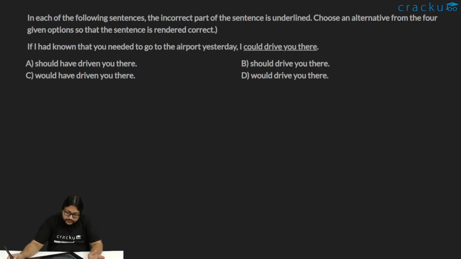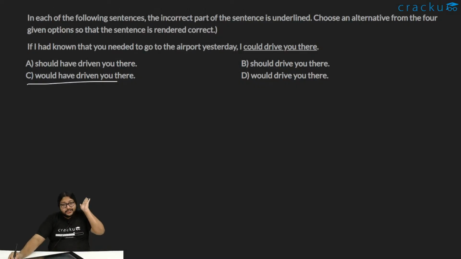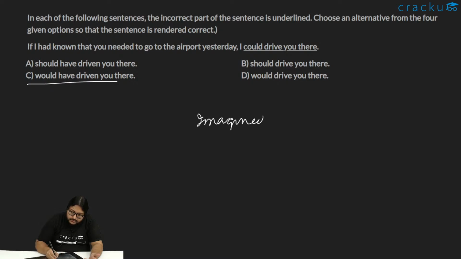Okay, so in each of the following sentences, the incorrect part of the sentence is underlined. Choose the alternative. If I had known that you needed to go to the airport yesterday, I would have driven you there, right? If I had known in the past that, let's look at the table again. See, it expresses imagined past outcomes that never occurred. So if I had known that you were traveling, then I would have taken you. So this becomes imagined past. So it becomes a conditional type 3.